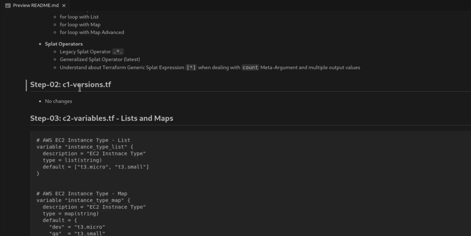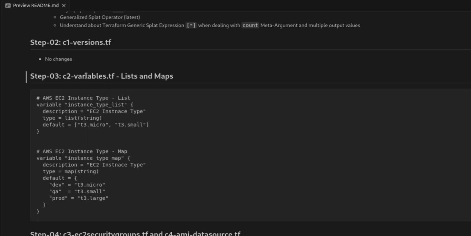We'll also understand versions. This is our first file, versions, that will talk about which Terraform version we will be using, so there's no change. The second file, the variables file which we used in the earlier session, has a change. What is the change? This is instance type. This time we are taking it from a list. So if you see here, variable instance_type_list, description EC2 instance type, and the type is list. This is the first type of variable, which is in the form of a list element. Default, these are the default values from this list.